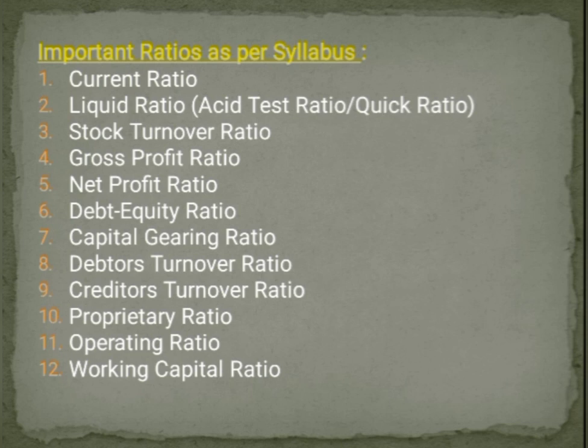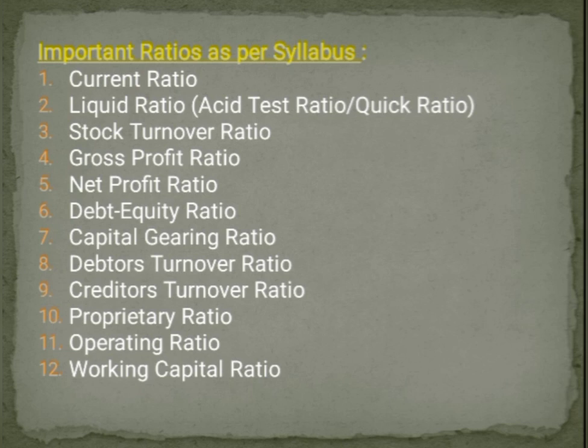The next one, sixth one, that is debt equity ratio. The formula is long term debts divided by shareholders funds, or debt divided by equity. So here long term debts means you have to write only the long term debts like debentures, long term loans, etc. Okay, you should not take into consideration current liabilities. Okay, bank overdraft, such things should not be considered. Only long term debts should be taken into consideration.